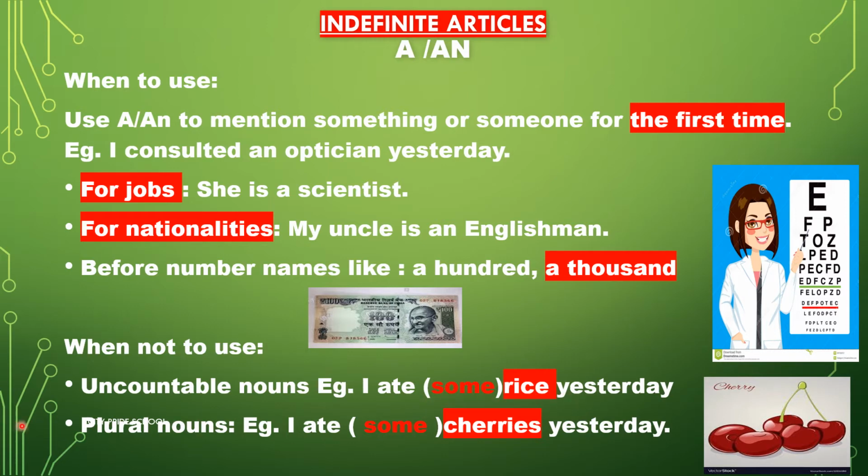We also should not use indefinite articles before plural nouns. So, for example, I ate cherries yesterday. If you say I ate cherries yesterday, it is perfectly all right, but you cannot use a or an before it because it's a plural noun. If at all you need to use one, you can say I ate some cherries yesterday. Some is a determiner here.